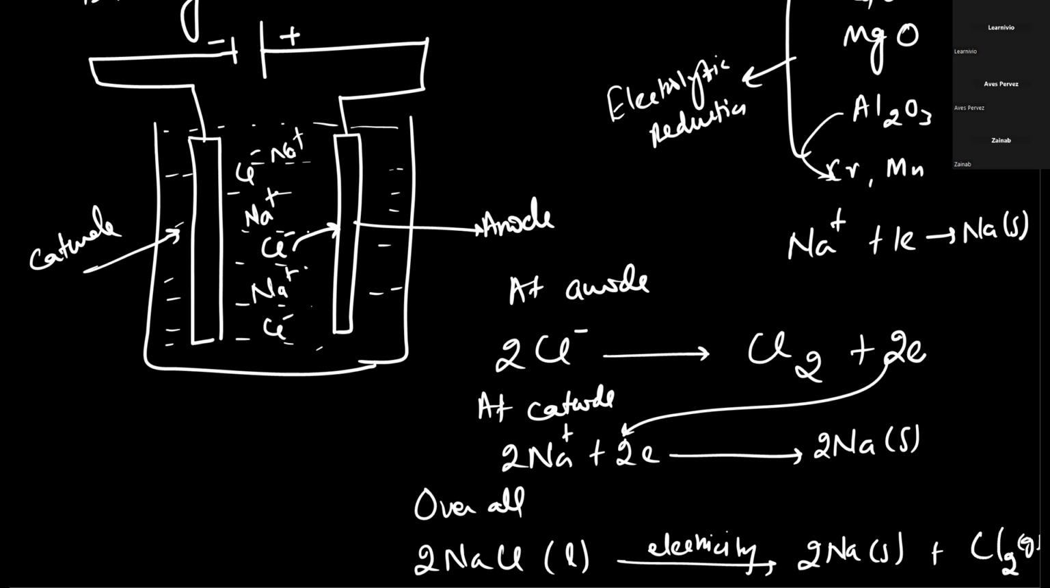So should I draw the diagram? Yeah, you have to draw this diagram also. Okay, sir. Cl will move here and Na will move towards the cathode.